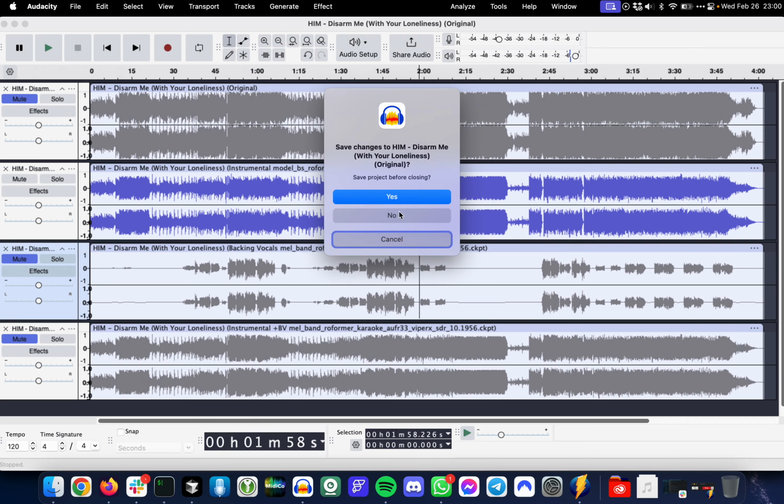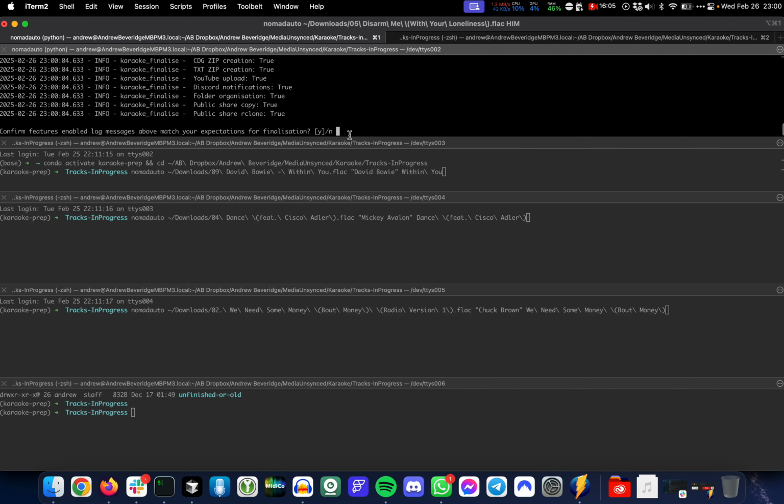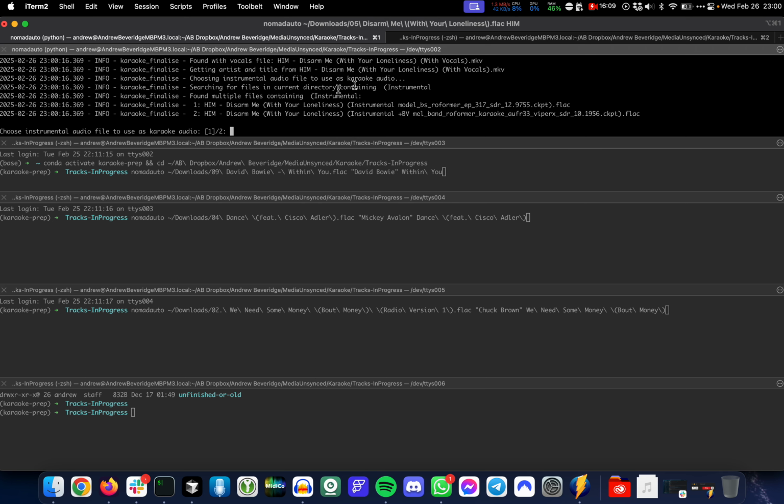But often, I usually will try and keep the backing vocals, but honestly it's quite tricky. And it's very subjective, so you can see I don't always make the best decision. Anyway, go back to my tooling, so I press yes. This is where I choose whether or not I want to use the clean instrumental or the one with the backing vocals, so I'm going to go for one.